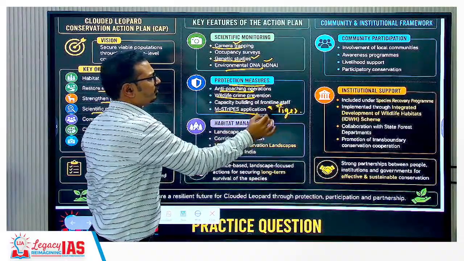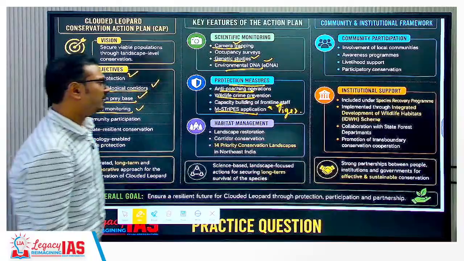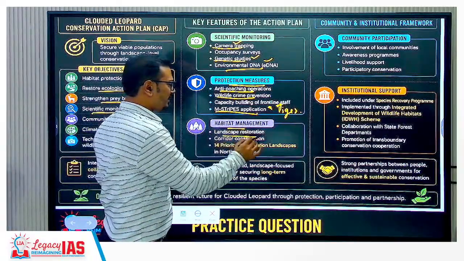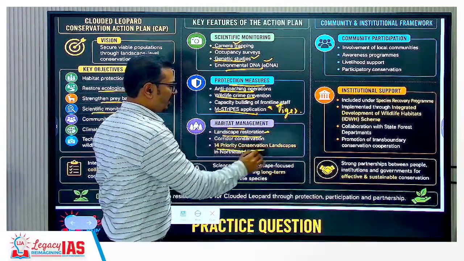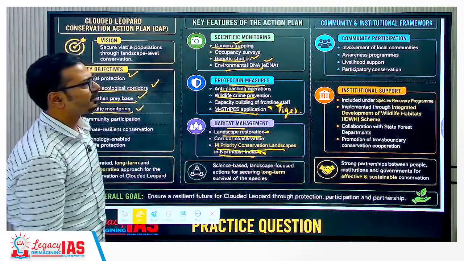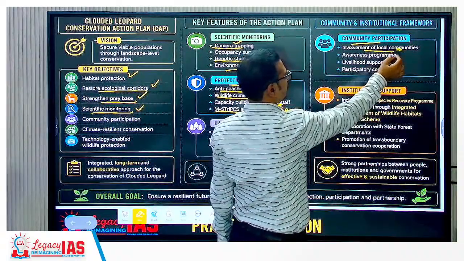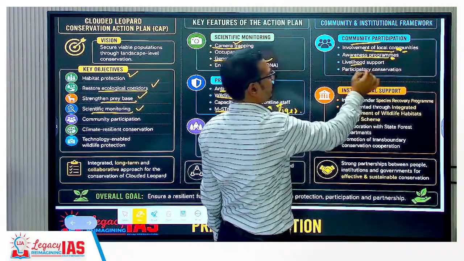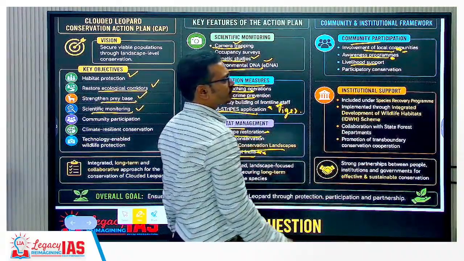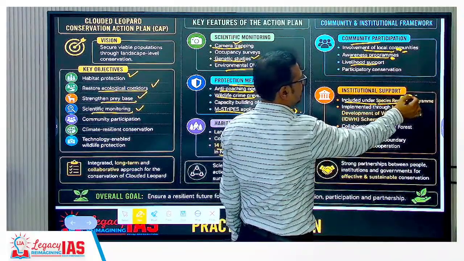Okay, so their stripes are also unique, so M stripes application will be there. Now habitat management, landscape restoration, 14 priority conservation landscapes of North India will be focused, and corridor preservation. Focus is also on community participation for Northeast India: local communities, awareness programs, and livelihood support. And institutional support is included under the species recovery program at international level.